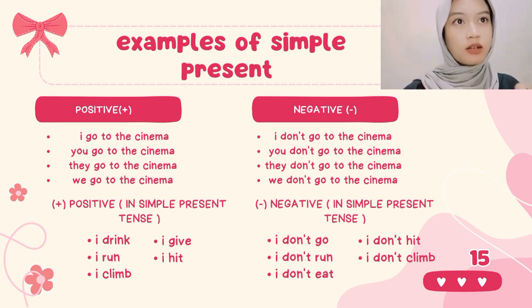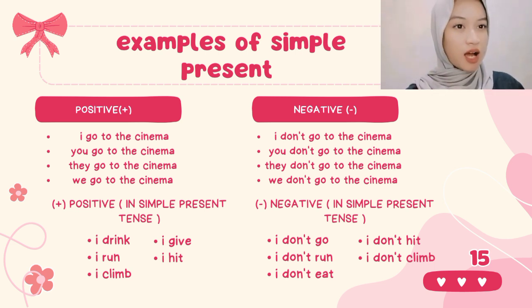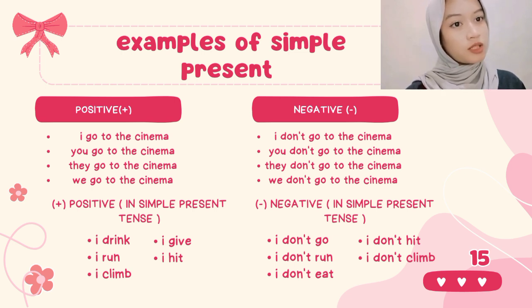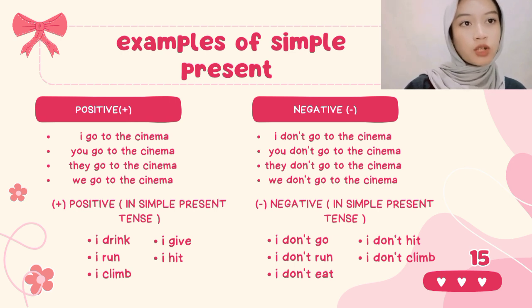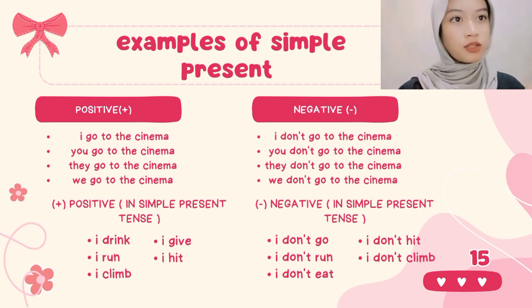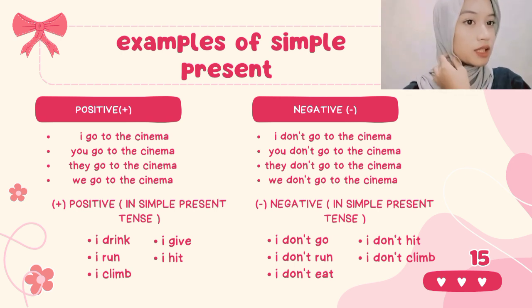And here there is also the negative sentence. In negative sentences, the example is "I don't go to the cinema, you don't go to the cinema, they don't go to the cinema, we don't go to the cinema." And in negative simple present tense, we can use I don't go, I don't run, I don't eat, I don't hit, and I don't climb.